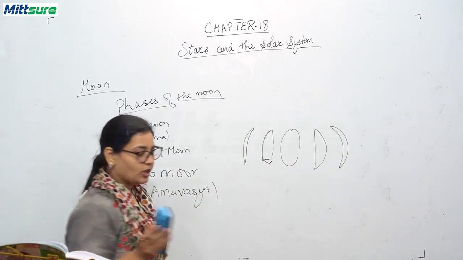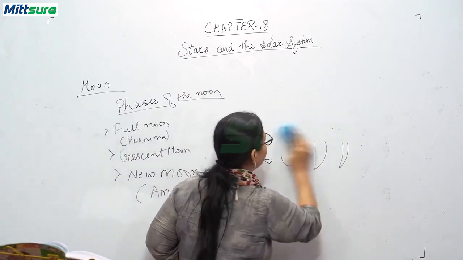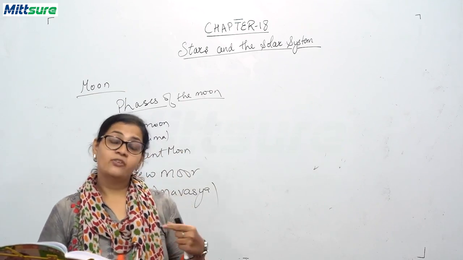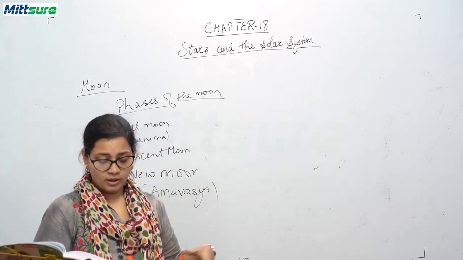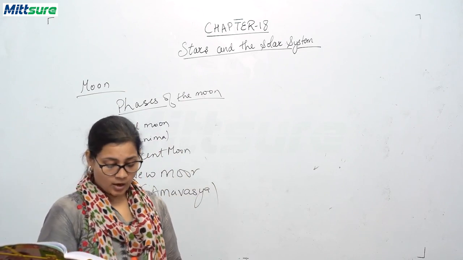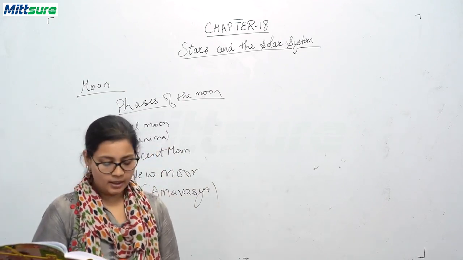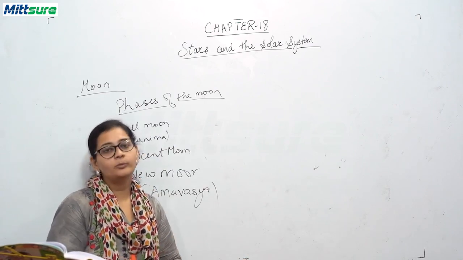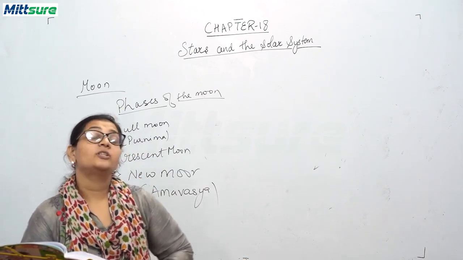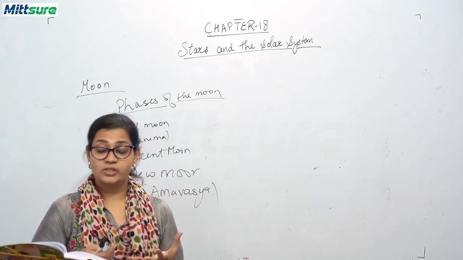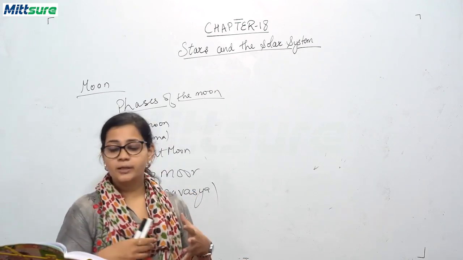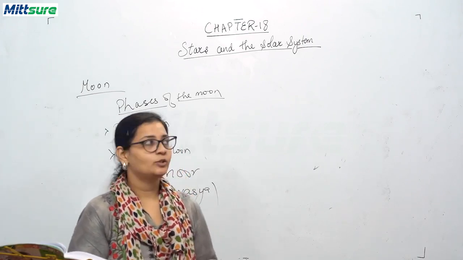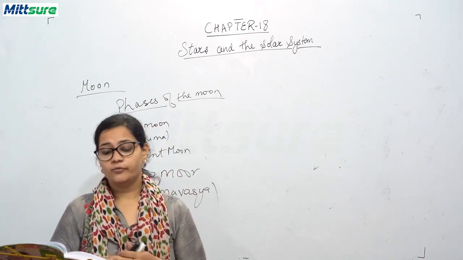Now, each day the amount of light is changing. The amount of light striking the surface of the moon is increasing. Accordingly, it forms the first quarter, half moon, gibbous moon, and then the full moon is formed, in which the entire circle of the moon is visible. After this, the lit part again decreases and the reverse cycle goes on. So, this completes the phases of our moon.